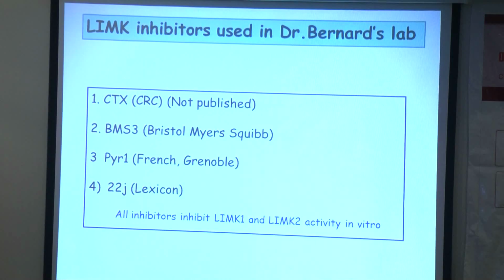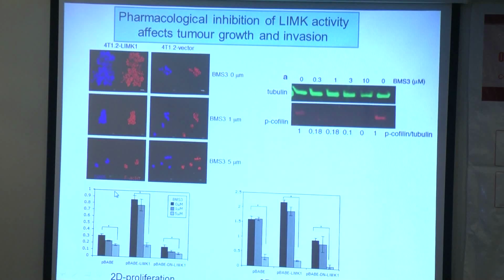At that time, we were investigating possible inhibitors for LIM kinase to downregulate its activity. Worldwide, there are a number of drugs that people were investigating. In our lab, we were working with the following 4 drugs: CTX, BMS3, PYR1 and 22J.